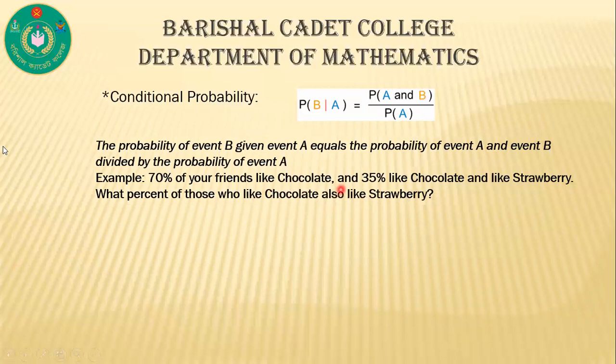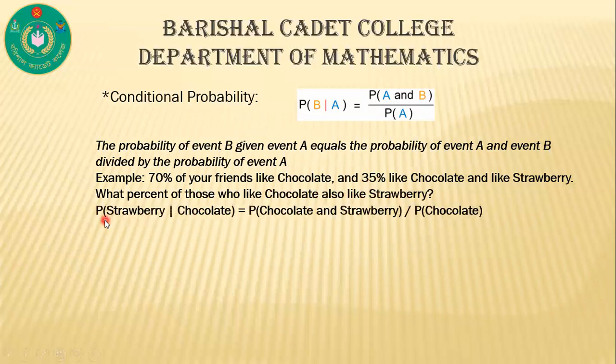Now we find what percentage of people like strawberry. P of strawberry given chocolate means probability of chocolate and strawberry divided by probability of chocolate.